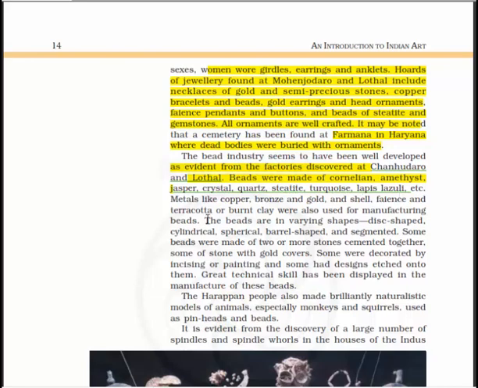Metals like copper, bronze, and gold, and steatite, faience, and terracotta or burnt clay were also used for manufacturing beads, and the beads are in varying shapes and sizes: disc shaped, cylindrical, spherical, barrel shaped, segmented. Some beads were made of two or more stones cemented together, and some of stones with gold covers. Some were decorated by incising or painting, and some had designs etched onto them. Great technical skill has been displayed in the manufacture of these beads.